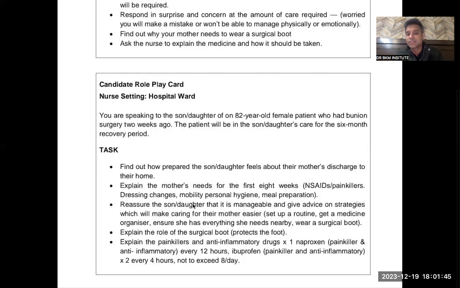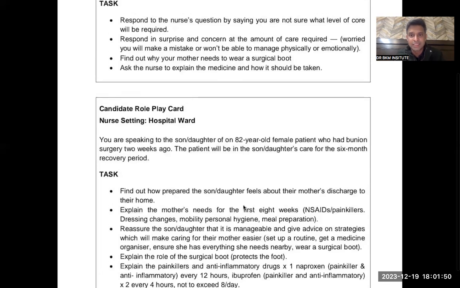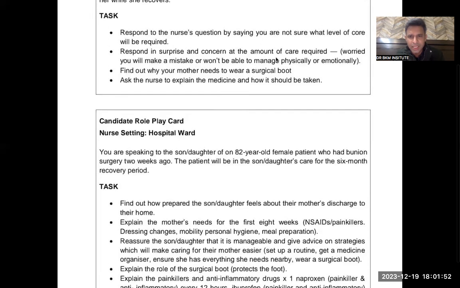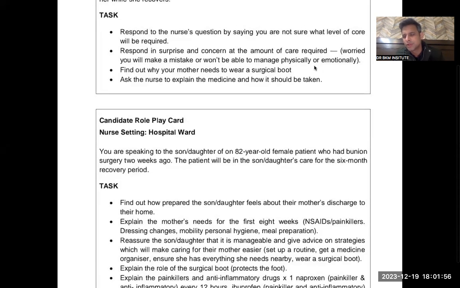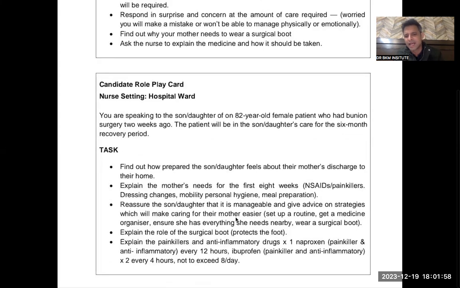Second point, reassure the son or daughter that it is manageable. Then the patient will say, oh, I don't know. Let's see what the patient will say. He will say, I'm worried you will make a mistake. You won't be able to manage physically or emotionally. So you have to tell them, I reassure you that it is manageable and there is nothing to worry about. I would like to give you advice on the strategies which will make caring for your mother much easier.